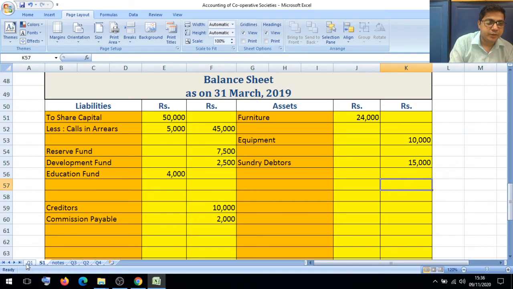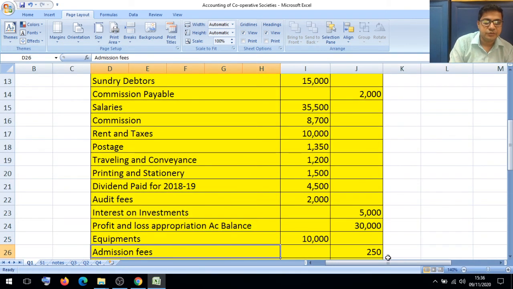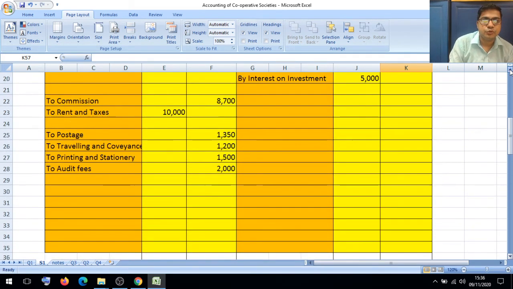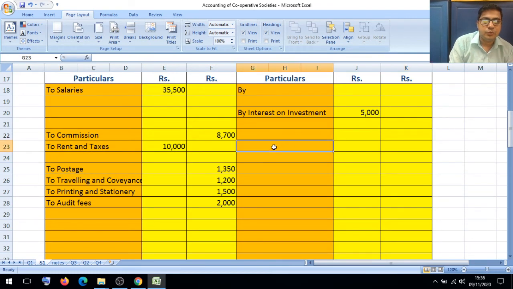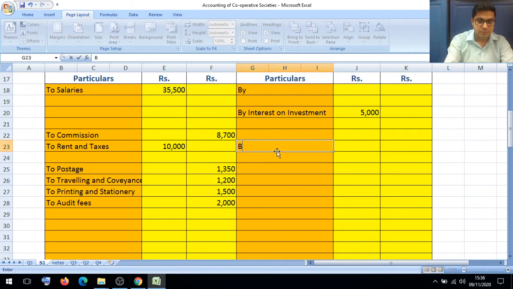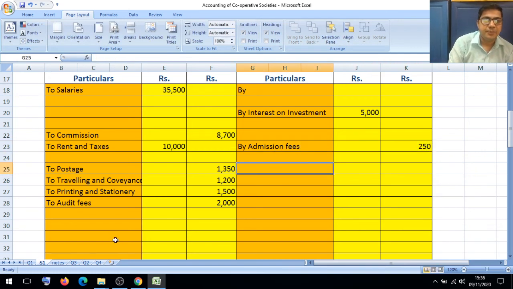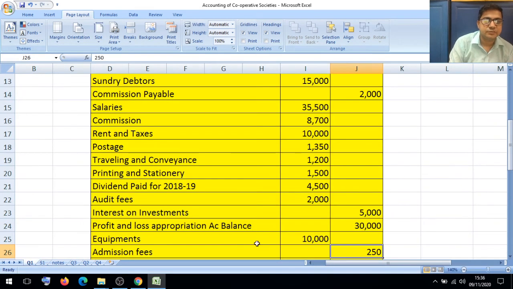After recording equipment item admission fee 250, it is the income of the cooperative society. The admission fee we have to show as an income. Leave two lines and then you can write by admission fee, and value we have to put directly outer column 250.